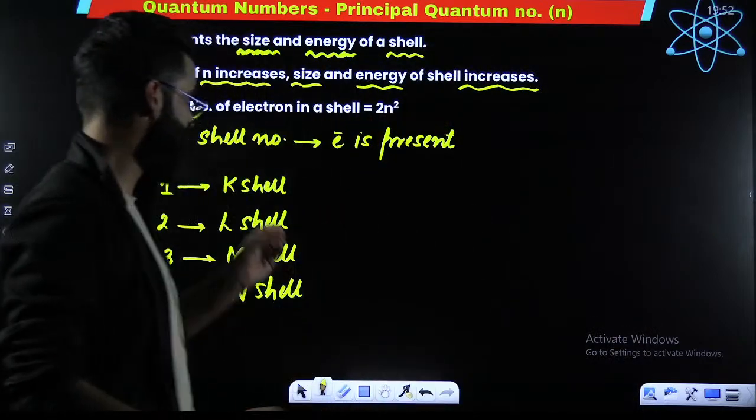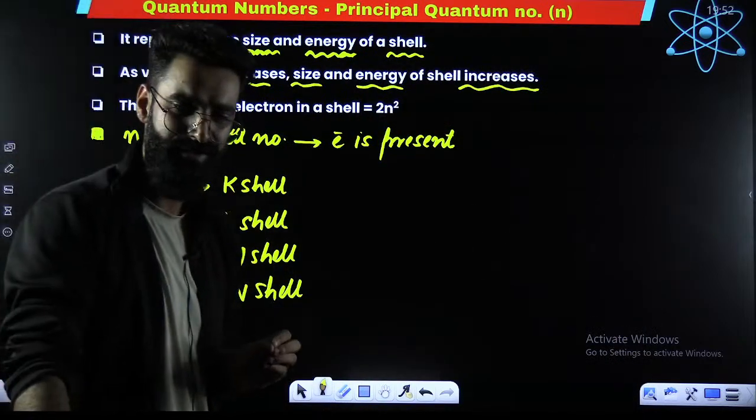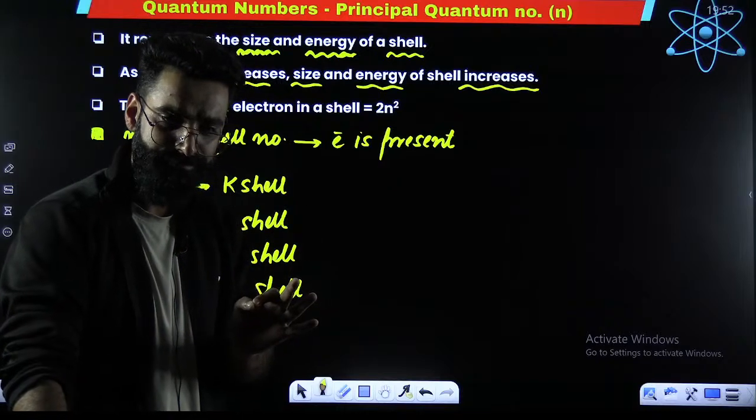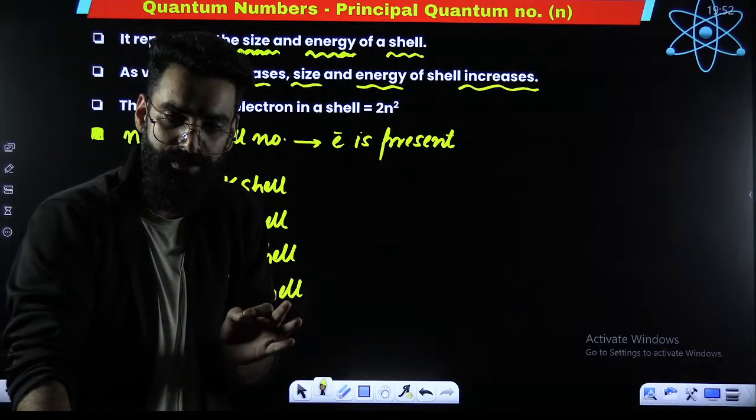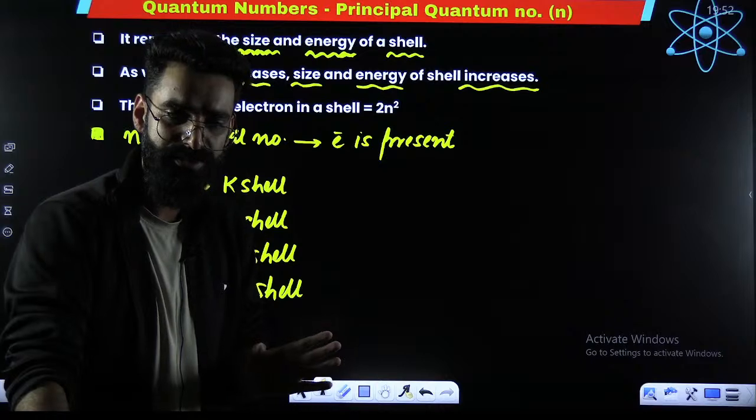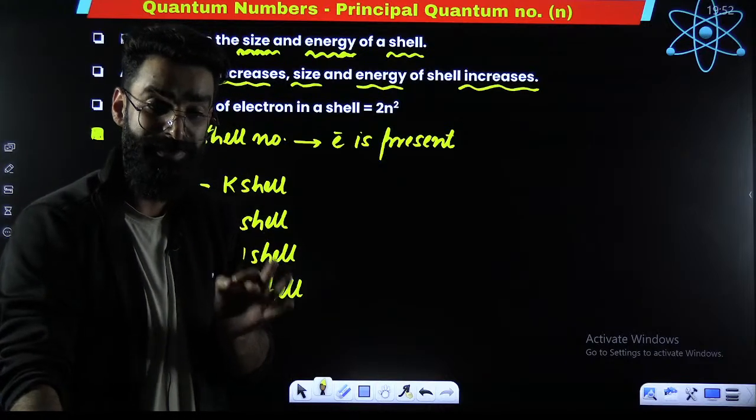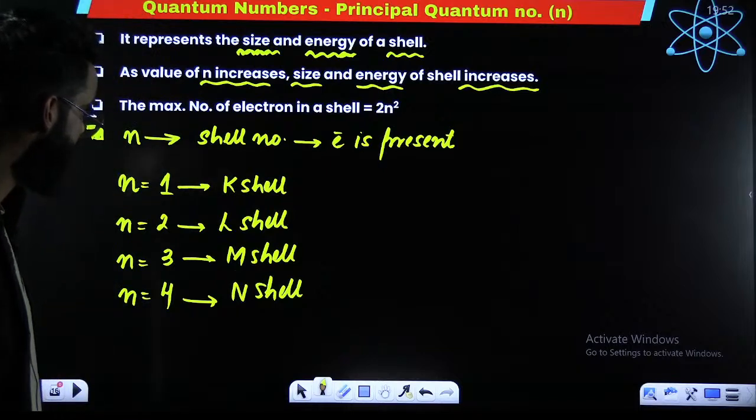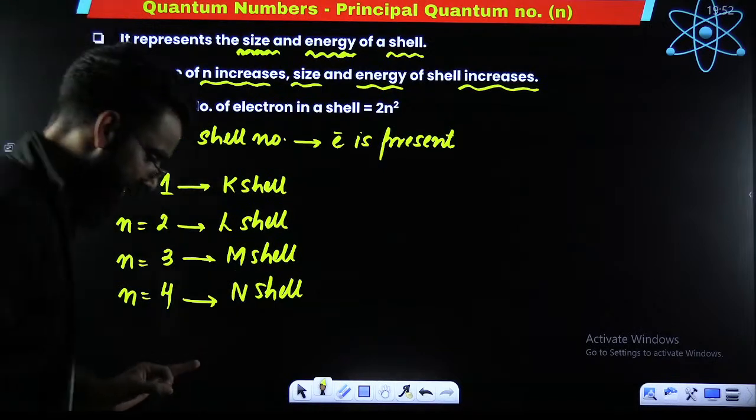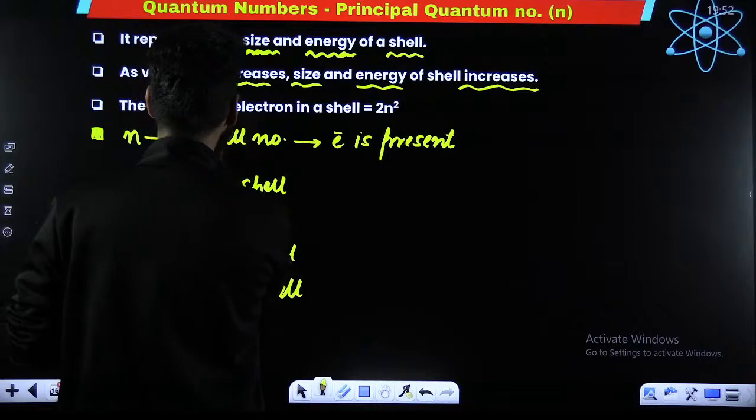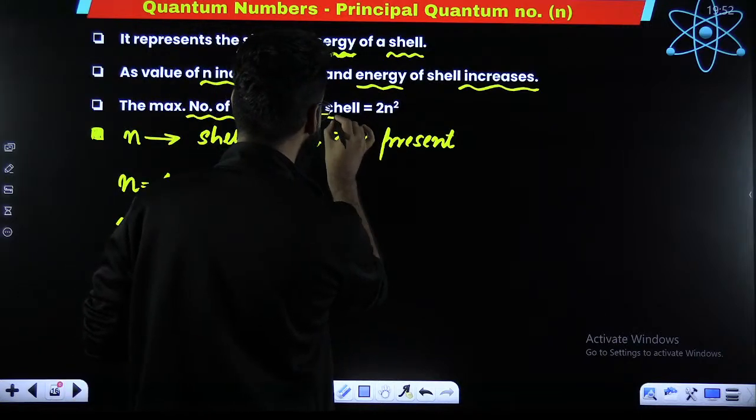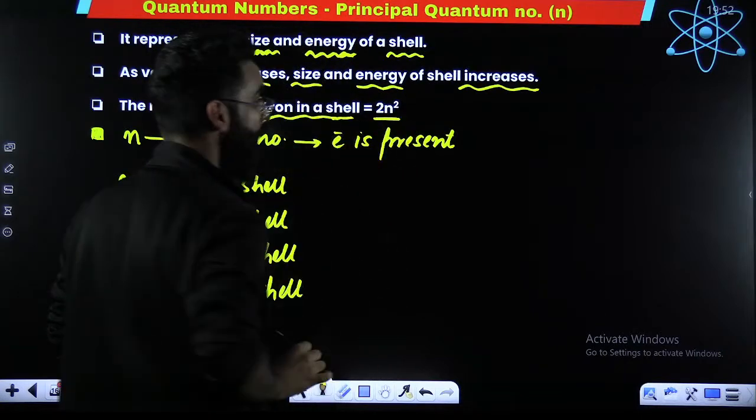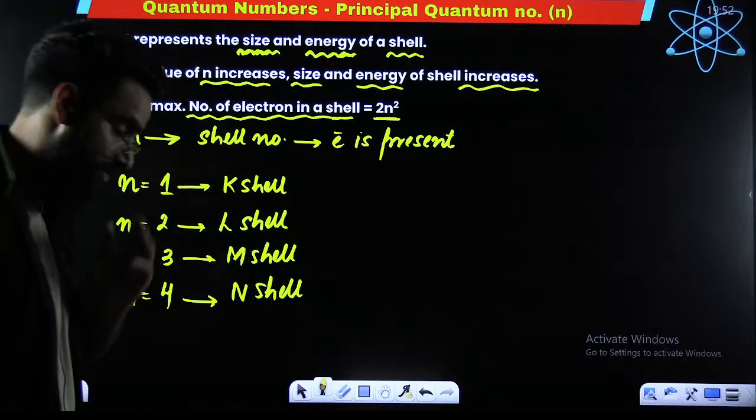Perfect. My dear students, just one thing I would want you to remember here. The principal quantum number gives me the idea about the shell number in which the electron is present. And if you ask me the maximum number of electrons that can be present in a shell, it is given by the formula 2n square.